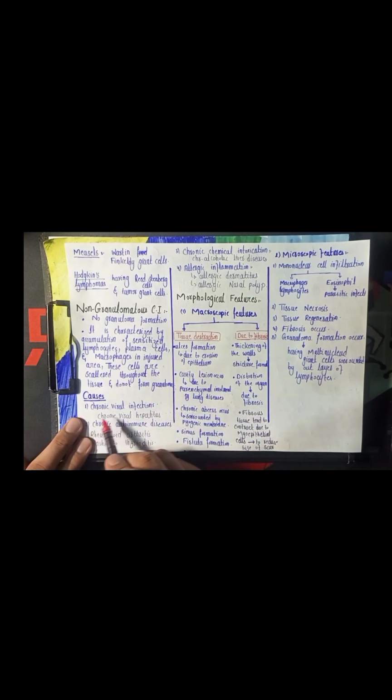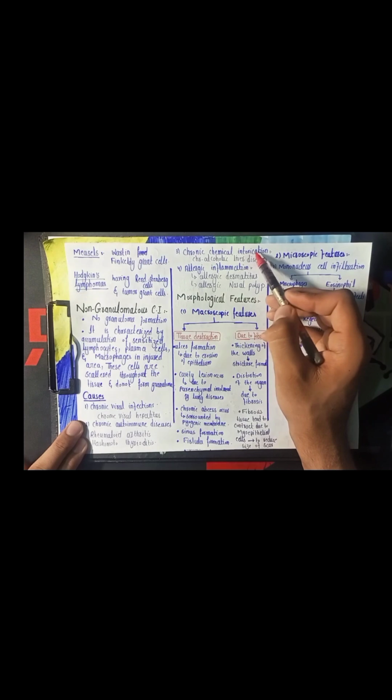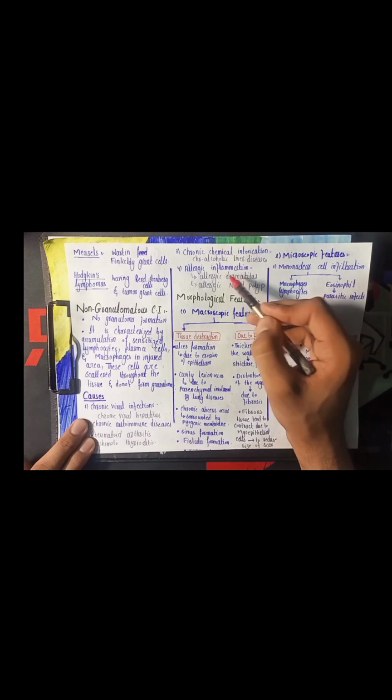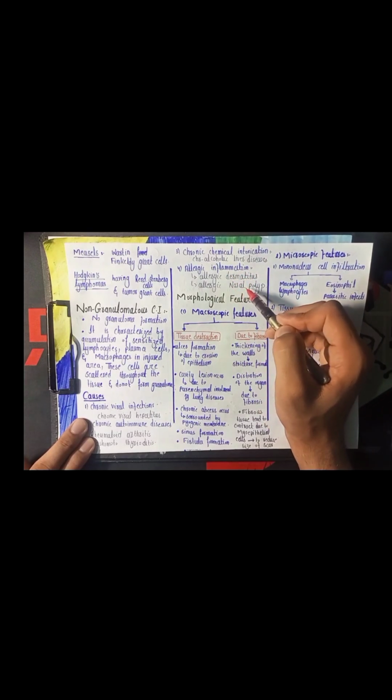The causes include chronic viral infection like chronic viral hepatitis, chronic autoimmune diseases like rheumatoid arthritis or Hashimoto thyroiditis, chronic chemical intoxication like alcoholic liver disease or chronic alcoholic pancreatitis, and allergic inflammation like allergic dermatitis or allergic nasal polyp, which is an edematous mucosal swelling of the lining of the nose.